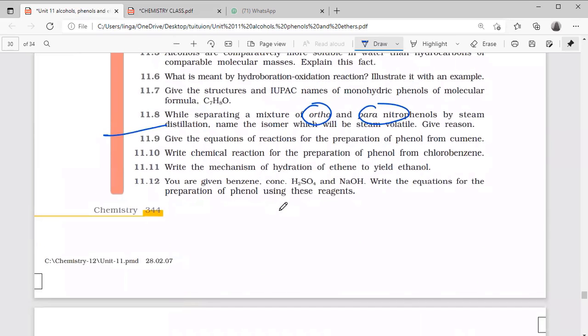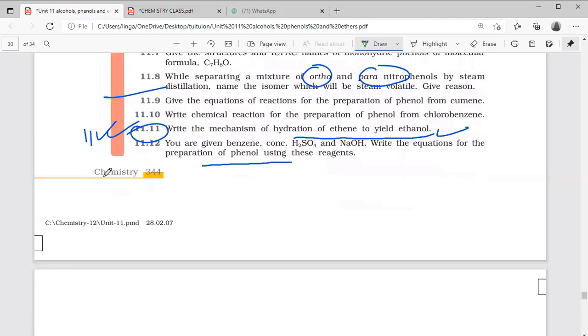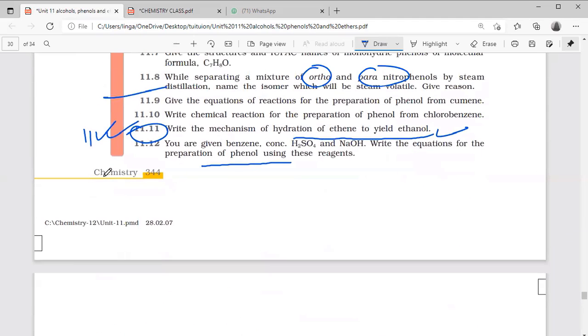Write the mechanism of hydration of ethene to yield ethanol. Just now we discussed. Yes, sir. Given benzene, concentrated H2SO4 and NaOH, write the equation for the preparation of phenol, it's not yet done. 11th done. I think preparation of phenol, no? Preparation of phenols done. Given benzene, yes, 12th done.